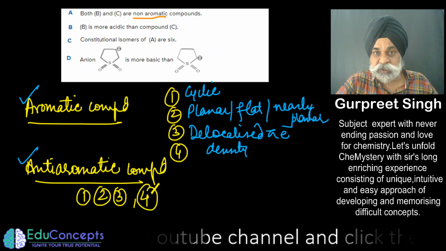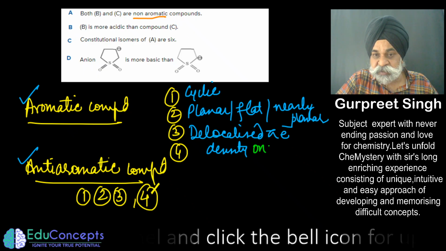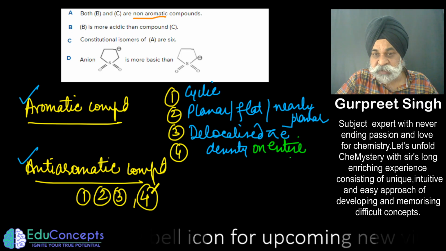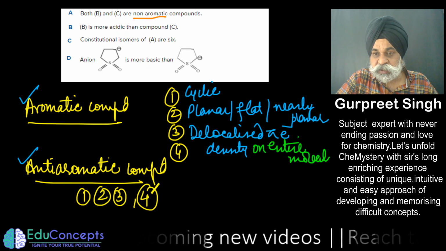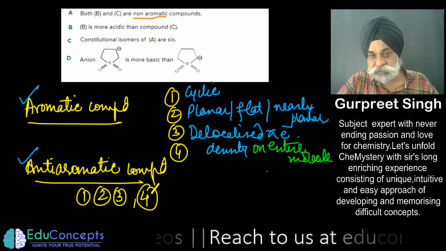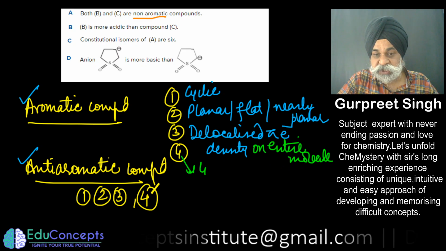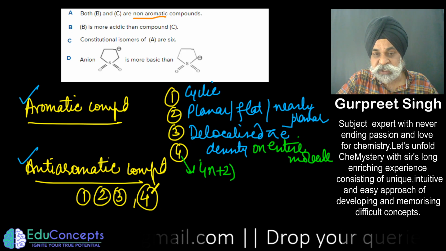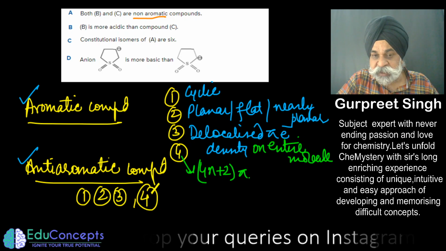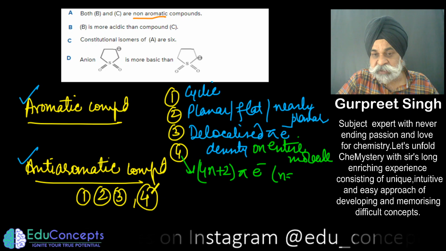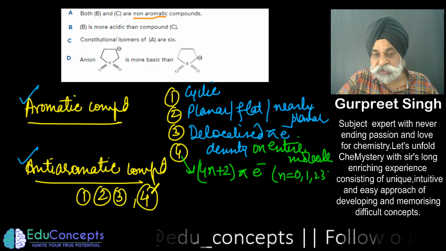This is an important statement: the pi electron density should be delocalized over the entire molecule. And the last point, which is most important, is that it should have 4n plus 2 pi electrons, where n can be 0, 1, 2, 3, 4, and so on.